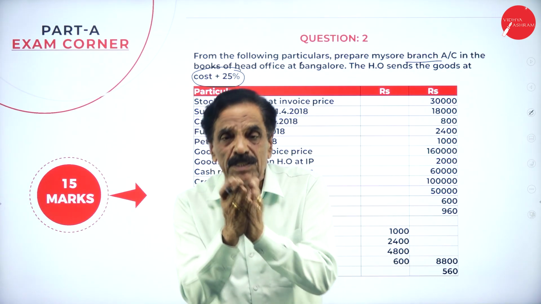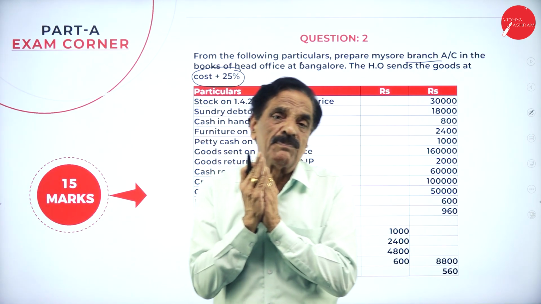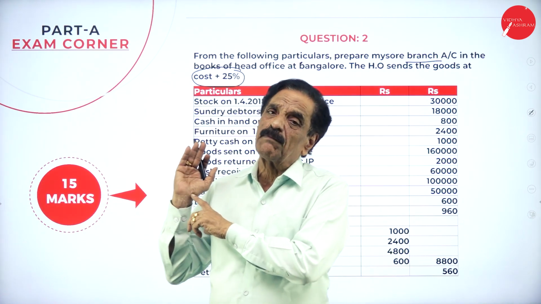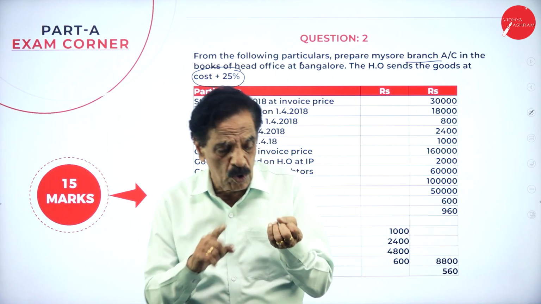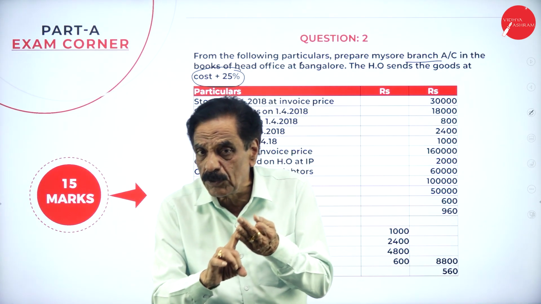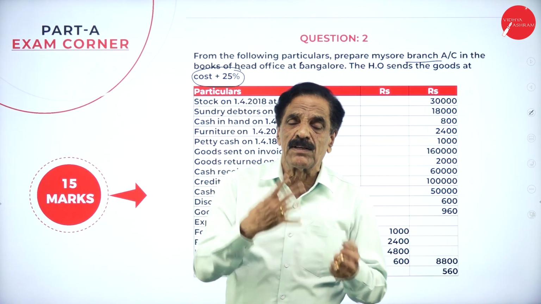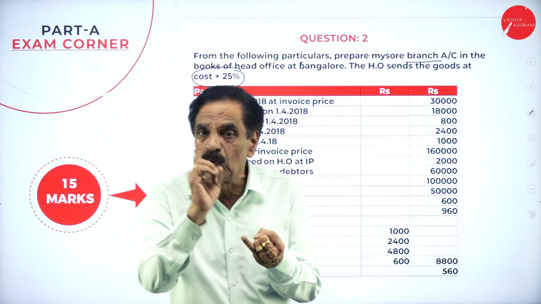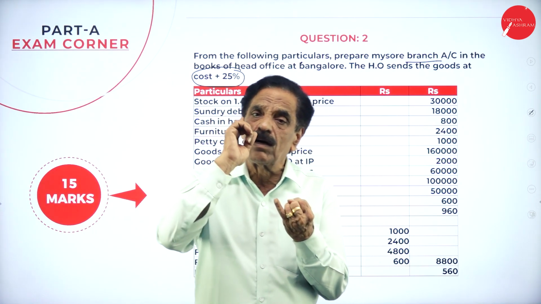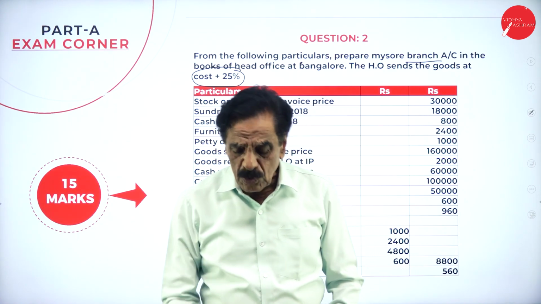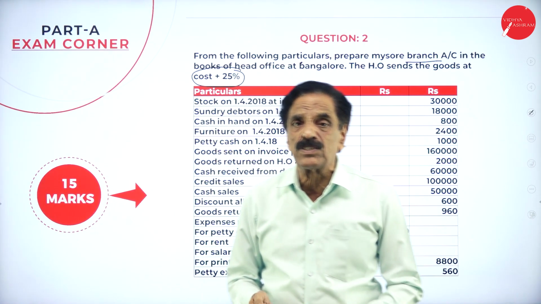For every 100 rupees, how much profit is calculated? 25% is calculated. So profit is included, while you are doing the branch account, in four items: one on opening stock, one on closing stock, one on goods sent to branch, one on goods returned by the branch. That is called, we can also call it, a stock reserve.